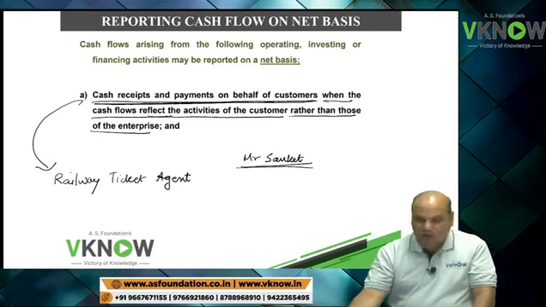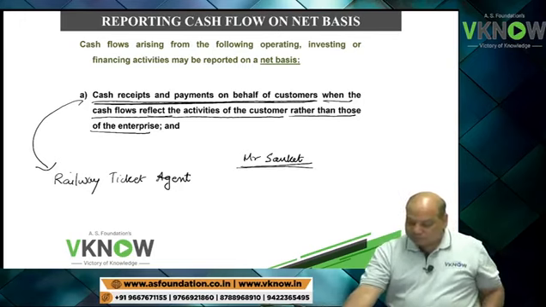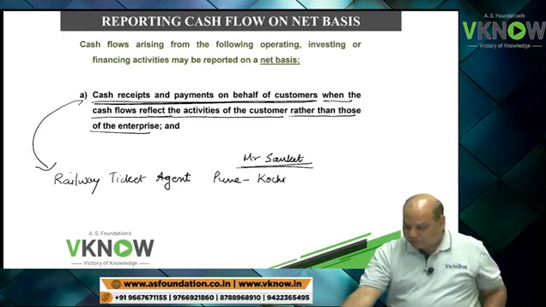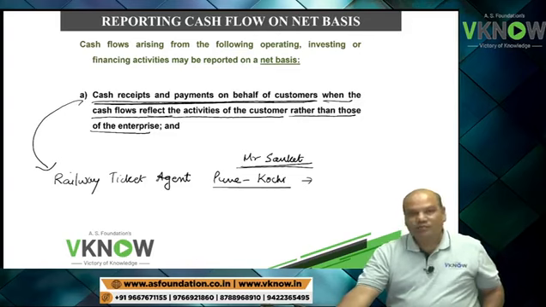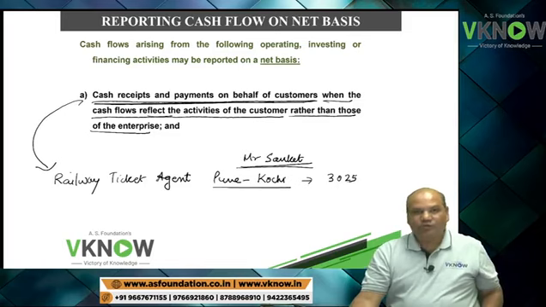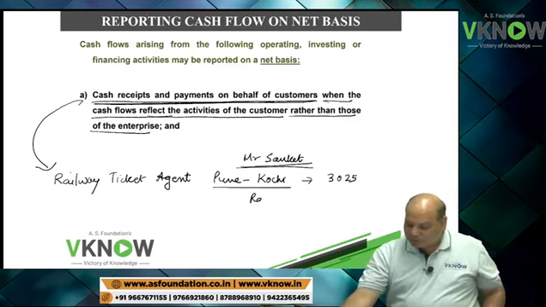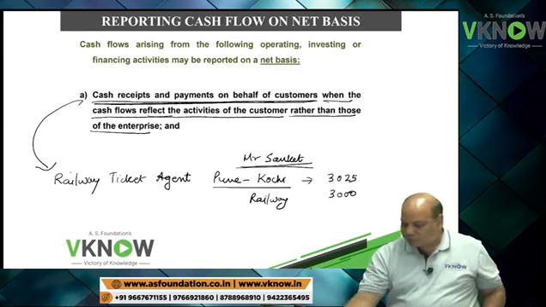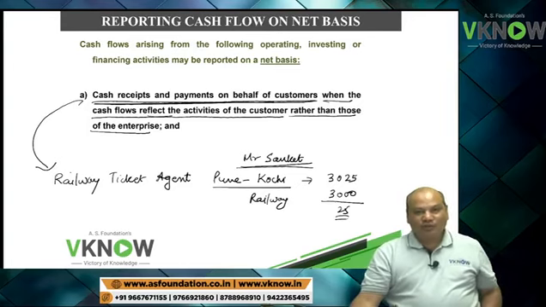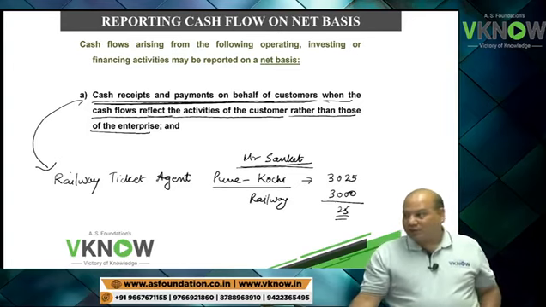I said, Sanket, please book a ticket from Pune to Kochi. He says, okay, I will charge you 3025 rupees. I said, why 3025? The ticket price is 3000 rupees. You have to pay the railway 3000 rupees. 25 rupees is your income. He said, yes, I am not here for charitable purposes.